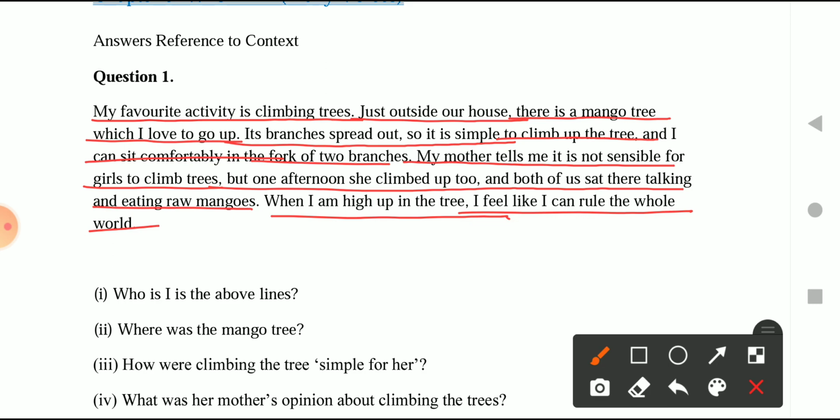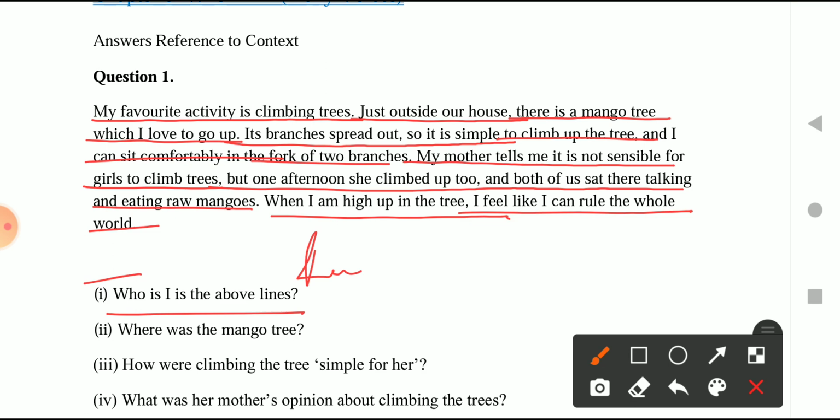But one afternoon her mother also climbs the tree with her, and they both sat on the tree and enjoyed raw mangoes up there, right? So what is the answer to the first question, who is I in the above line? Radha is I in the above line, right?